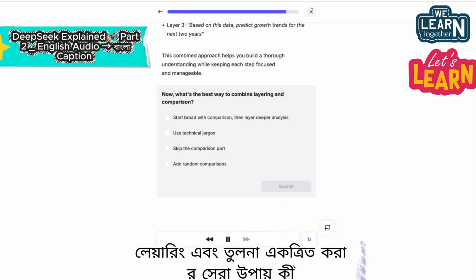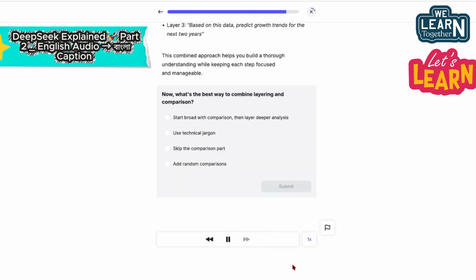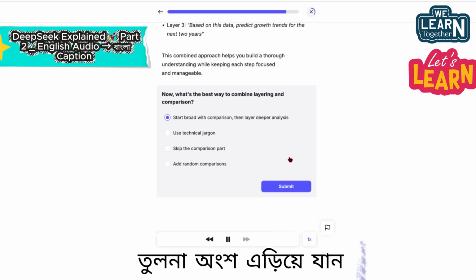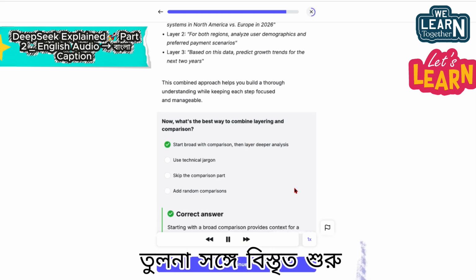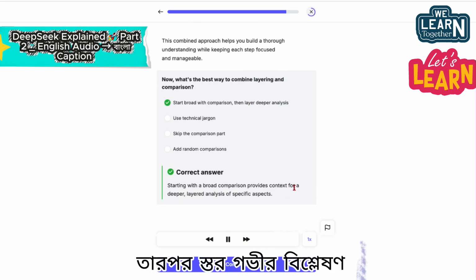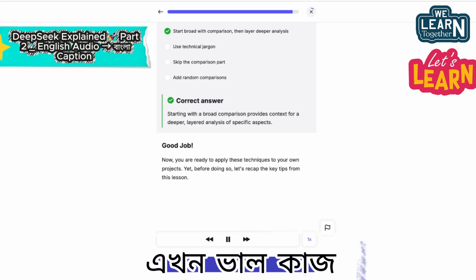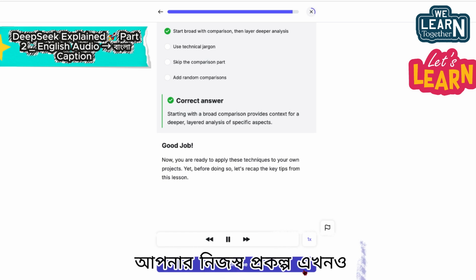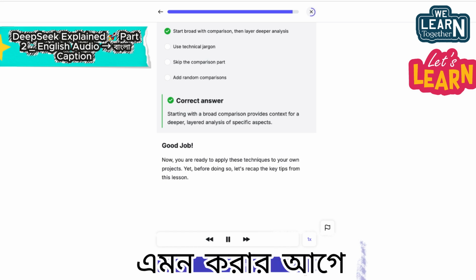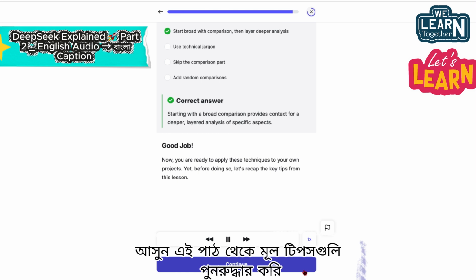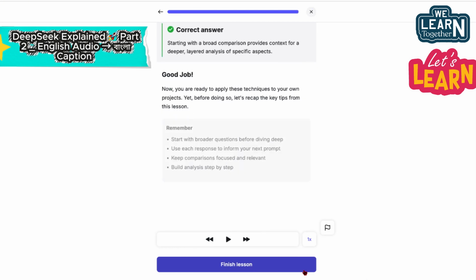Now, what's the best way to combine layering and comparison? Skip the comparison part. Start broad with comparison, then layer deeper analysis. Use technical jargon. Add random comparisons. Good job! Now, you are ready to apply these techniques to your own projects. Yet, before doing so, let's recap the key tips from this lesson.